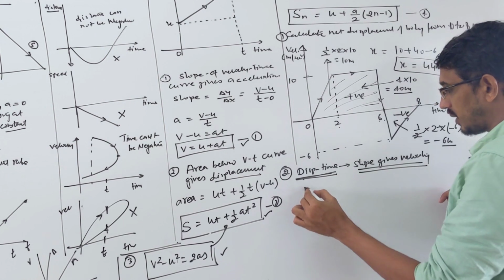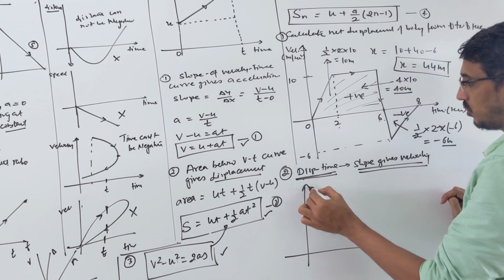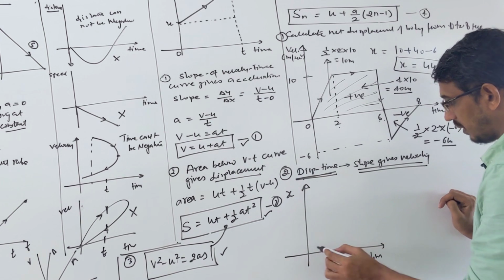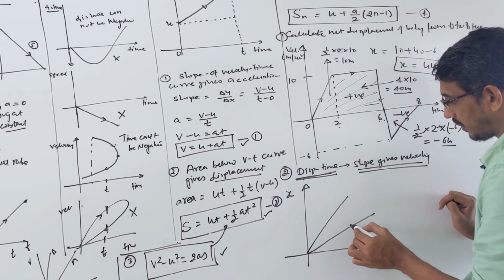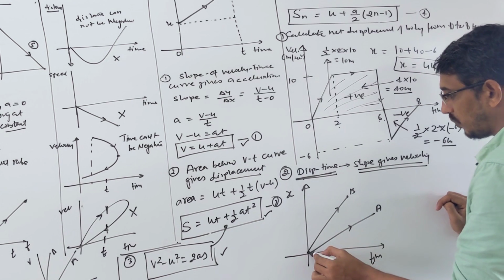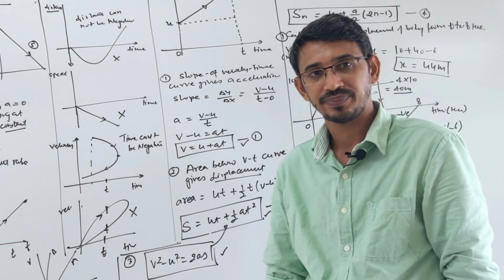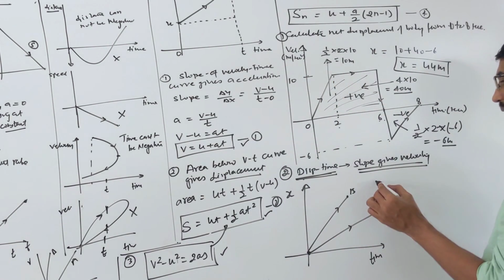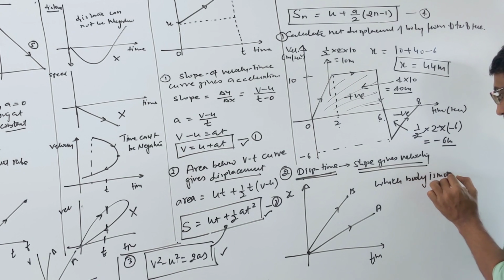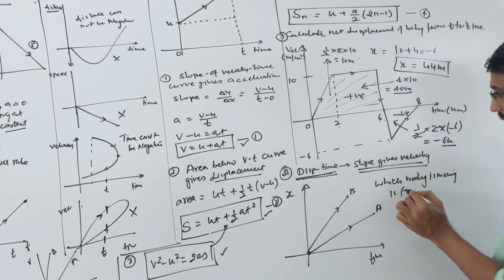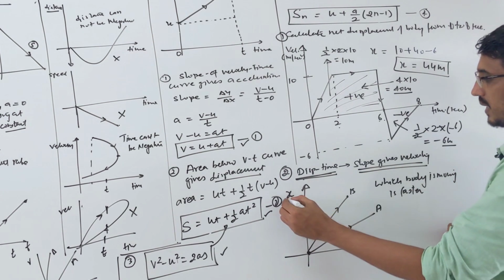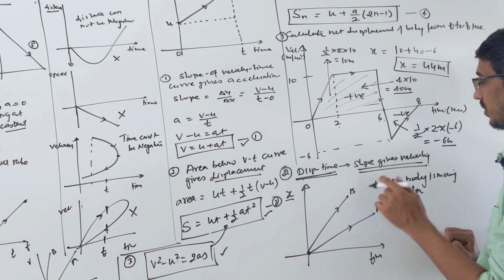Suppose I give a question like this one, where two bodies are moving and I draw a graph between displacement versus time. The curves are like that, correct? There is a curve of body A and a curve of body B. Then I ask you which body is moving faster, correct? What is the answer? You know that the displacement-time curve is given, and the slope gives your velocity.